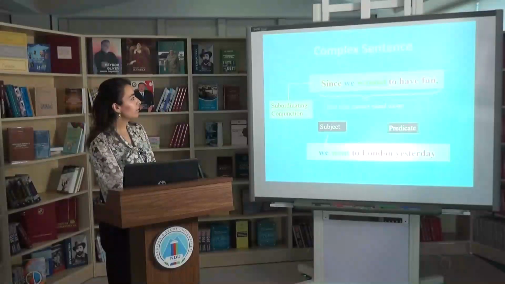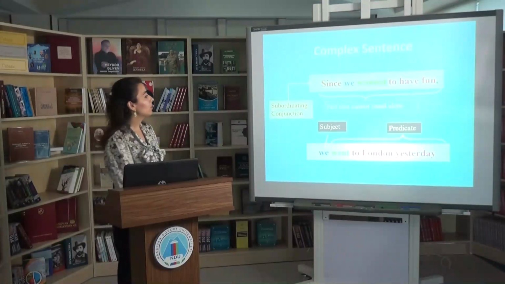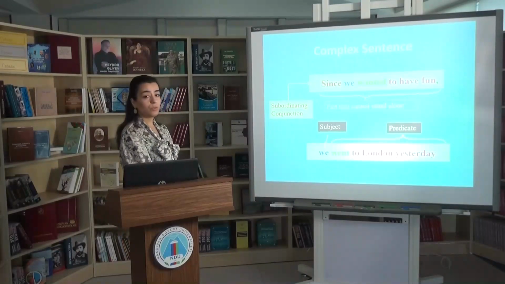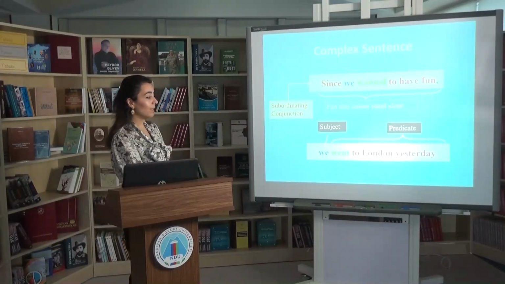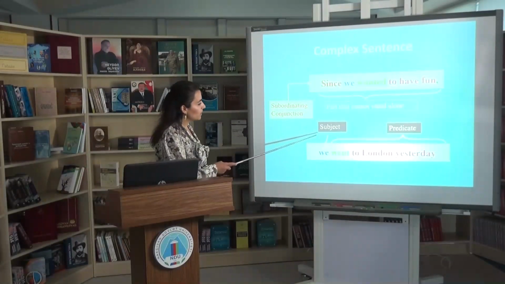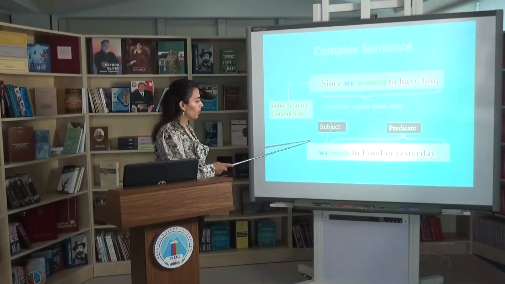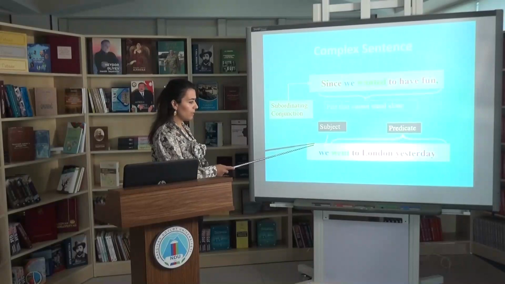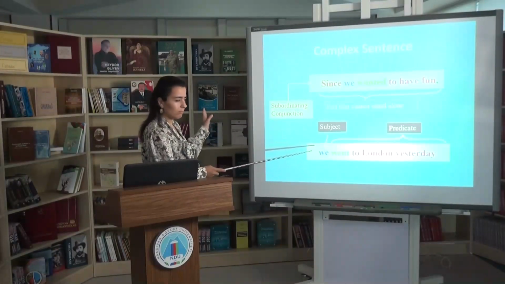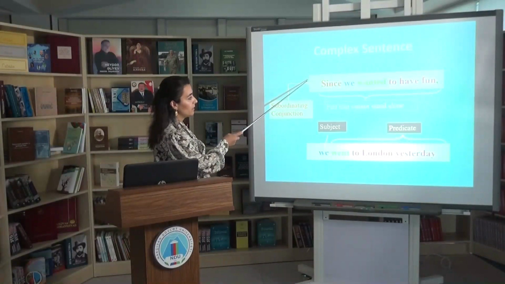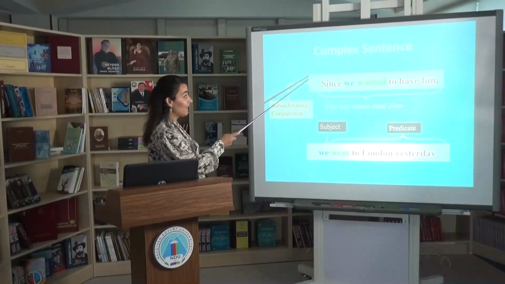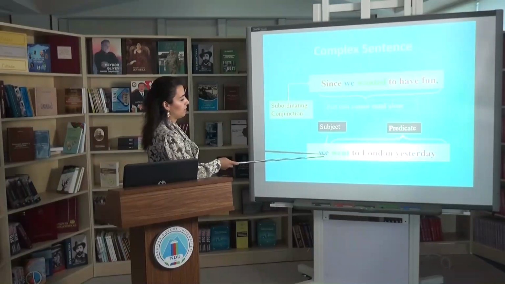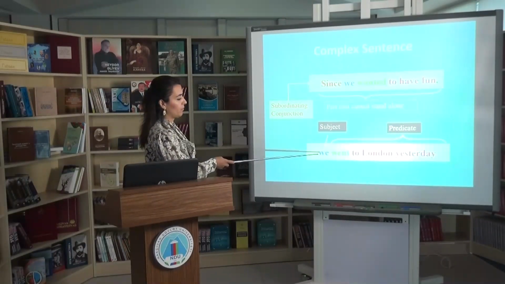So I have an example. Now let's have a look at it. Since we wanted to have fun, we went to London yesterday. Here, this one is independent, so I can easily use this sentence alone. But this part is a subordinating clause. I cannot use this part separately from the independent part.